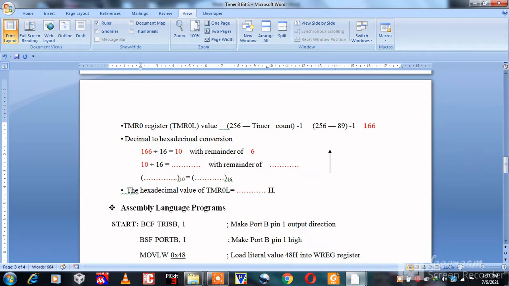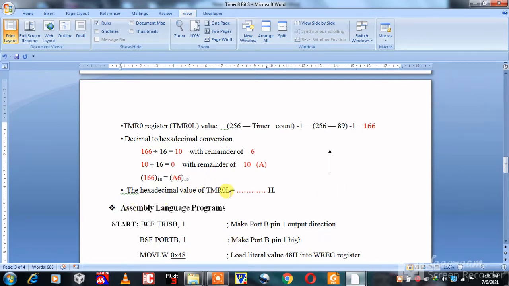Again write 10 divided by 16, here 0, and our remainder is 10, which is A. Taking it in reverse order, the decimal number 166 has the equivalent hexadecimal number A6.